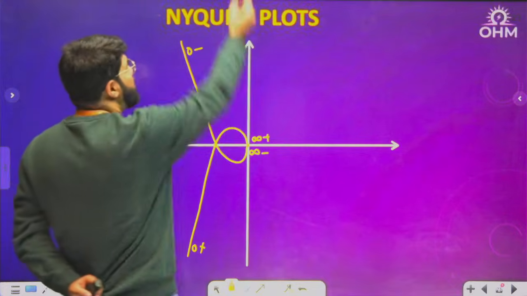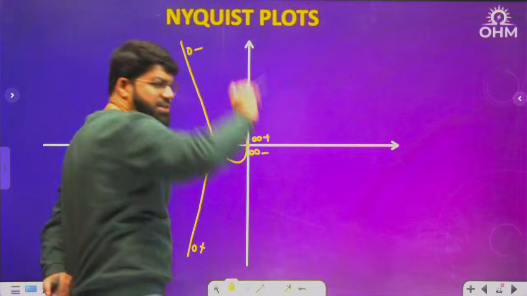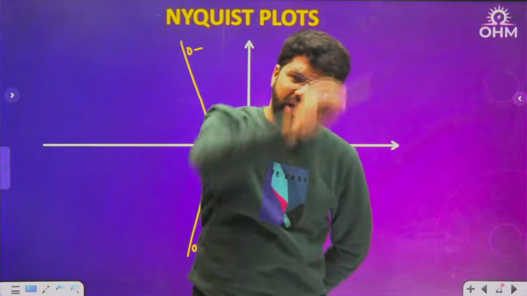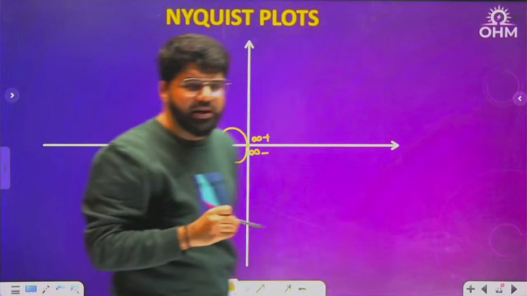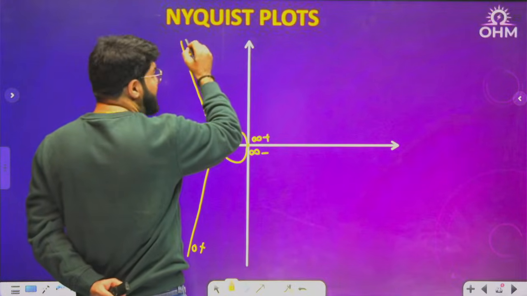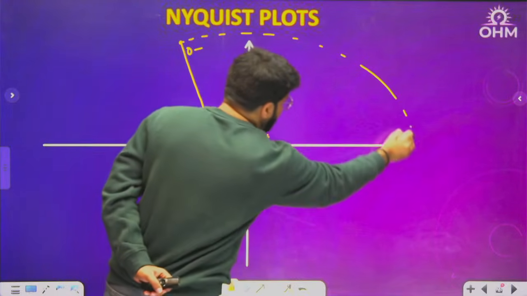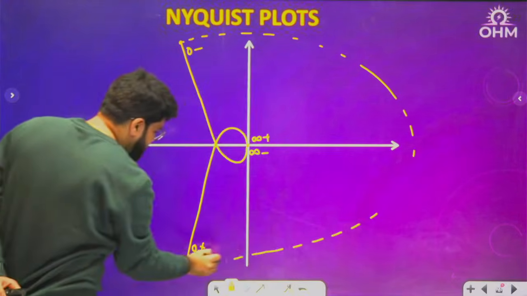Now it is understood. 0 minus is where? Positive y-axis, top. 0 plus is negative y-axis. So from positive y, if you have to come to negative y, you will automatically rotate through 180 degrees around, right? So that 180 degrees is coming. In which direction? Clockwise direction. From here, I will start and take an arc of infinite radius in the clockwise direction.